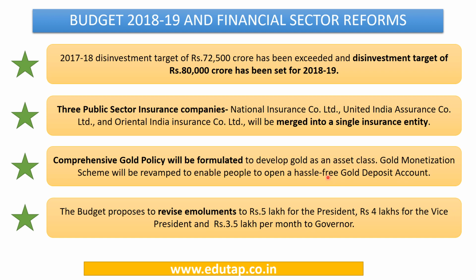So we have seen that a huge amount of gold is lying with the people, and this gold is lying without any utility or without any use, and it is proposed to convert this gold into an essential economic asset to push this gold into the financial cycle of the economy. And for this purpose, a gold policy and a revamped gold monetization scheme is in the lines. Also, the budget proposes to revise the emoluments to rupees 5 lakh for president, 4 lakh for vice president, and rupees 3.5 lakh per month to the governor.